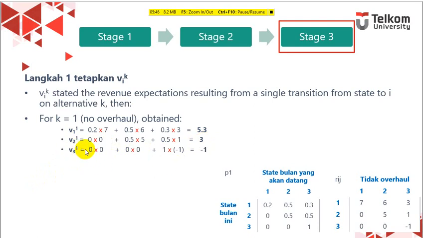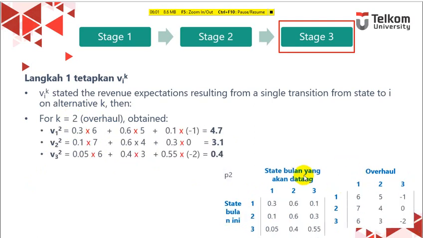And if our machine condition is 3, the expected revenue will be -1. If not doing overhaul, we are using P1 and R1. So this is R1, right? Yeah. What if we are doing an overhaul here?